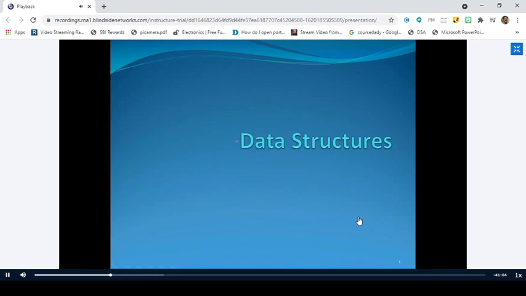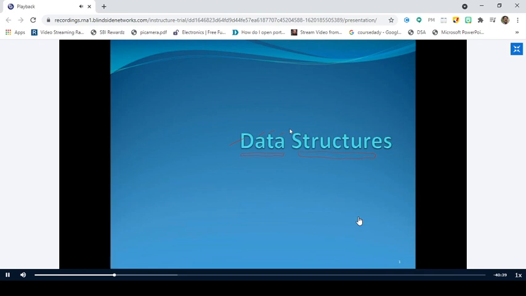Yes, sir. Now can you see this screen, the data structures PPT? Yes, sir. Can you see my annotations? Are you able to see my annotations here? Yes, sir.